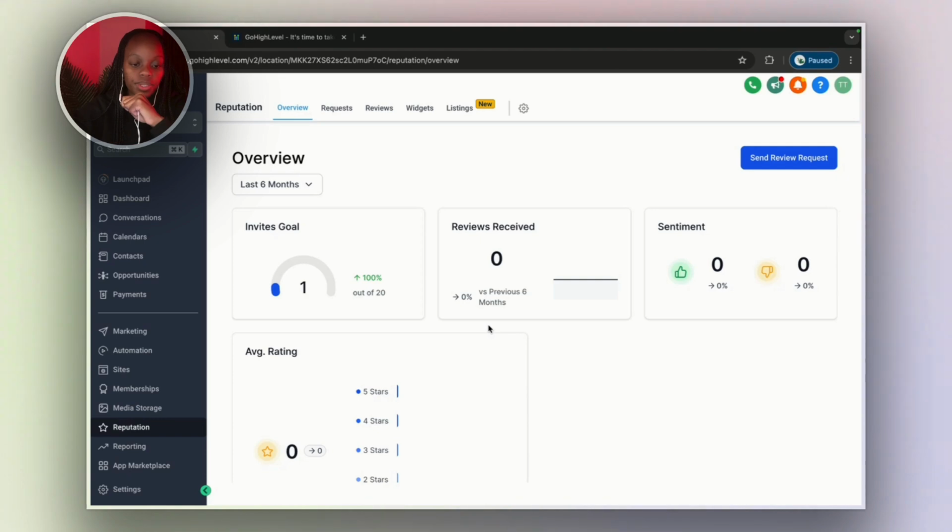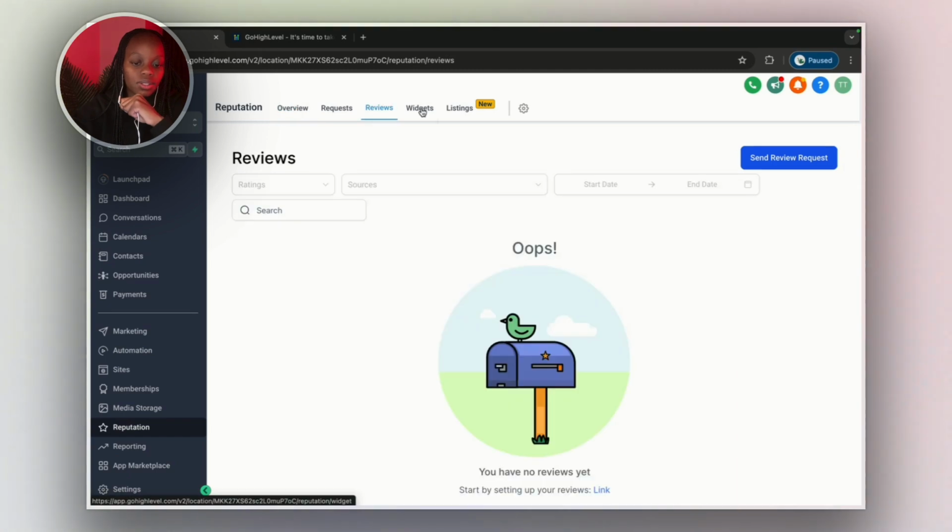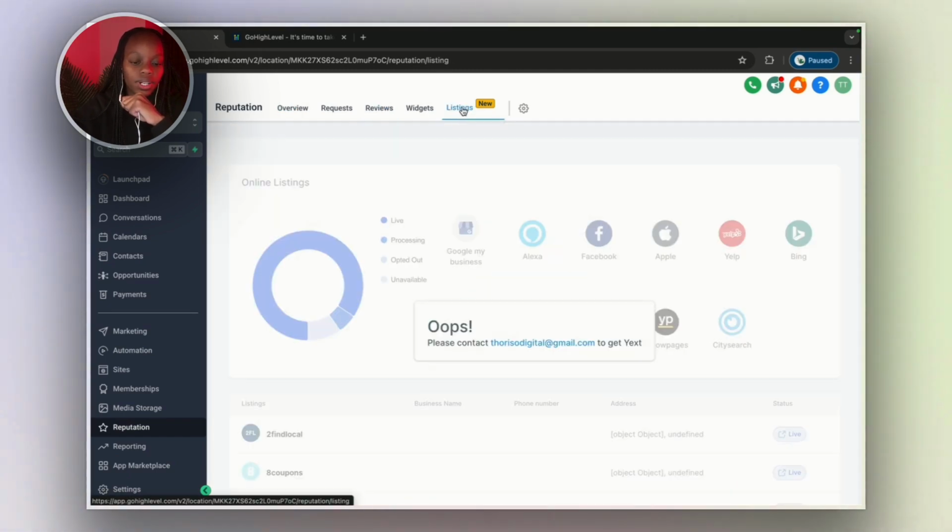You can also automate this process by building an automation like you just saw in the automation section, which sends review requests and also follows up with those people. Sometimes when I get a leave us a review request, I'm always busy and I always click on not now. With GoHighLevel, you can automate that process and people can leave you a review. You can edit your widgets, listings. This is for your local SEO.